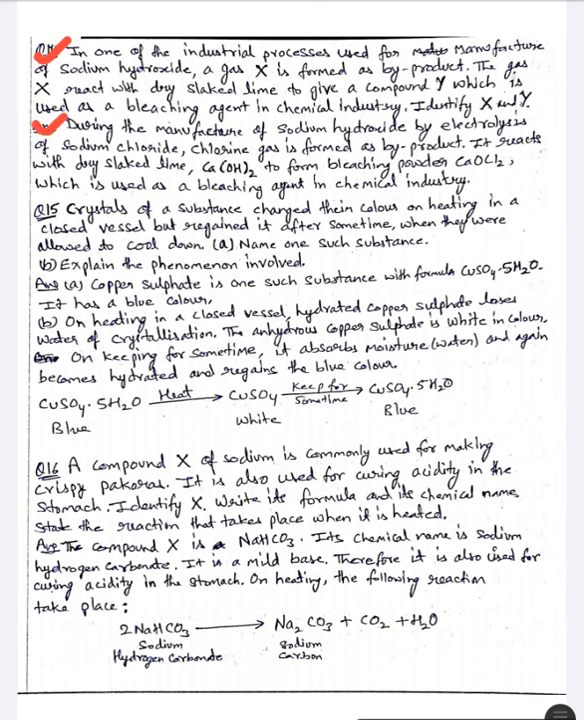The answer is during the manufacture of sodium hydroxide by electrolysis of sodium chloride, chlorine gas is formed as a byproduct. It reacts with dry slaked lime Ca(OH)2, which is calcium hydroxide, to form bleaching powder CaOCl2, calcium oxychloride, which is the chemical name of bleaching powder, which is used as a bleaching agent in the chemical industry.